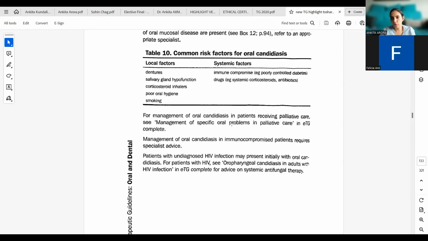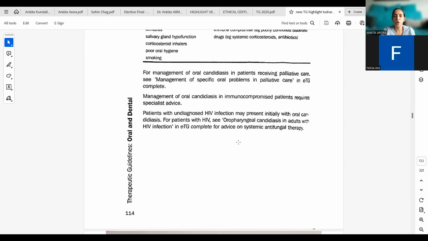For the management of oral candidiasis in patients receiving palliative care, see management of the specific oral problems in palliative care. So basically, we have to treat the underlying condition to treat the oral candidiasis. The rest, everything is palliative care for controlling the infection.